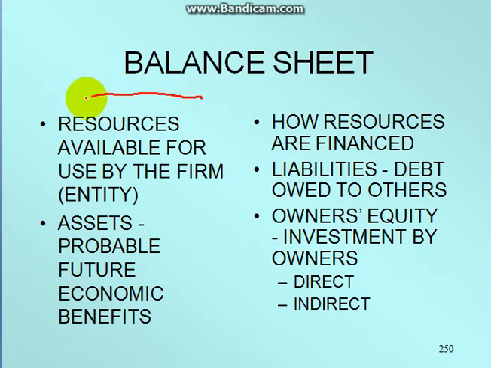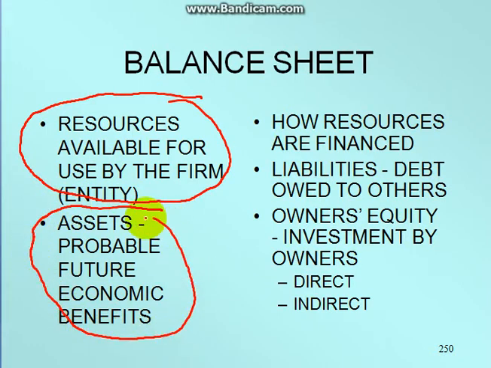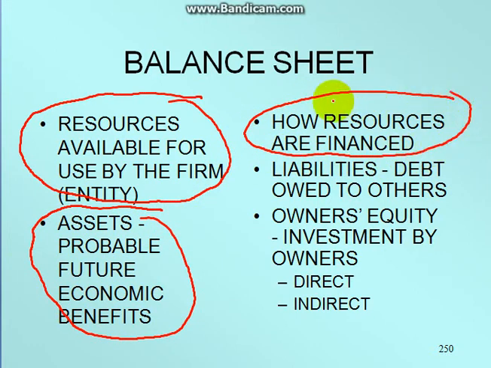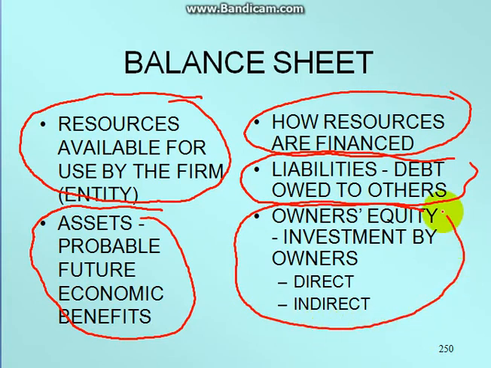Now, resources available and used by the firm is one factor. The second factor is assets, probable future economic assets. How the resources are financed is the third factor. The fourth factor is liabilities, debt, owners. The fifth factor is the owner's equity, which can be from direct investment or indirect investment. So basically the balance sheet comprises these five factors: which resources are available, what the assets are, how the resources are financed, what the liabilities on the company are, and how the owner's investment is brought in.